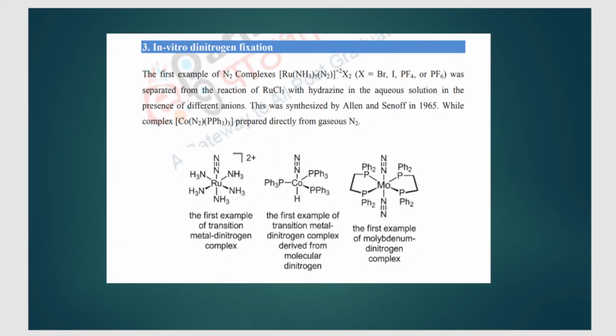So now we understood that dinitrogen is able to form a bond with a transition metal. The reason we also understood is back bonding. So now we are studying different dinitrogen complexes.